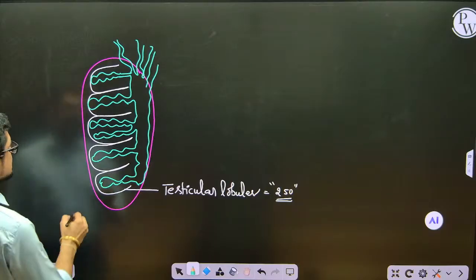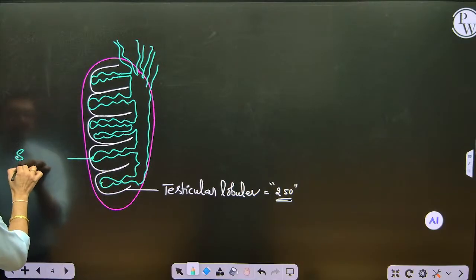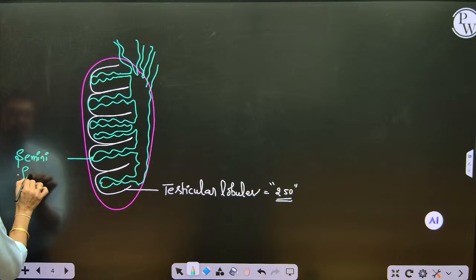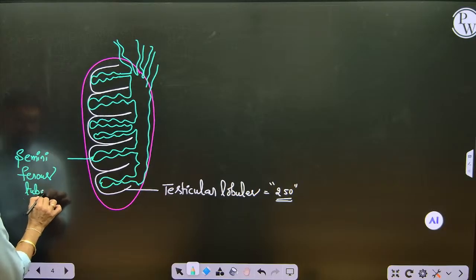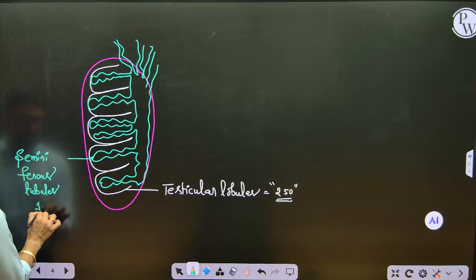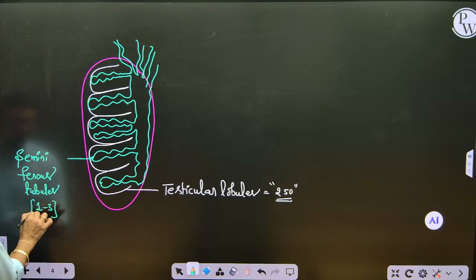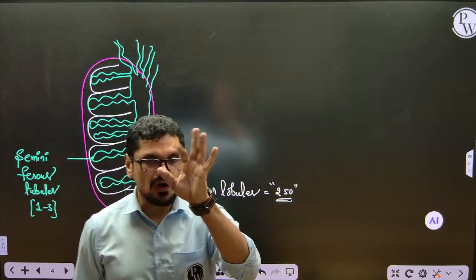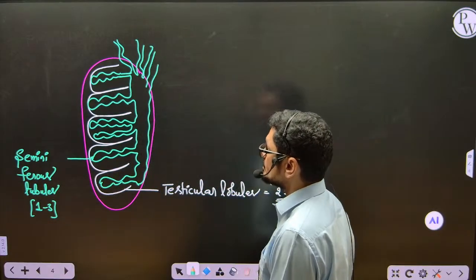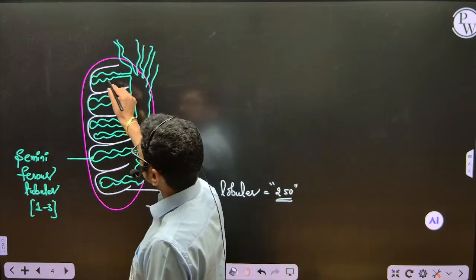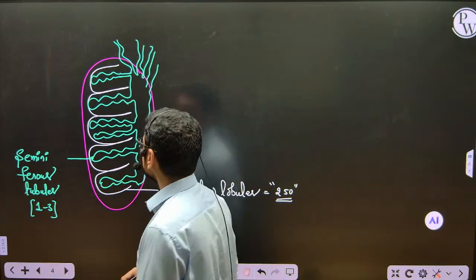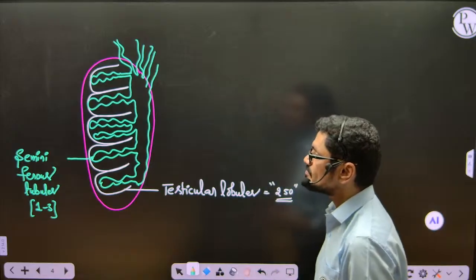Seminiferous tubules, S-E-M-I-N-I-F-E-R-O-U-S. How many seminiferous tubules are present? Per one lobule, minimum 1 to 3 seminiferous tubules are present. Okay. So here I have represented 1, here 1, here 2. Like that, the seminiferous tubules number is 1 to 3.